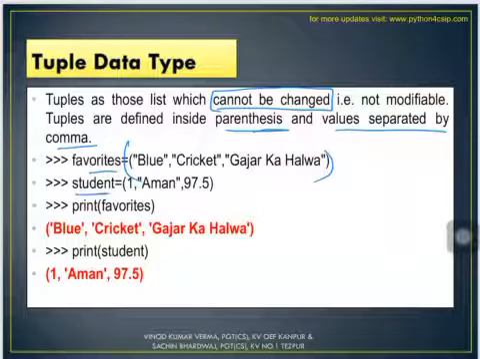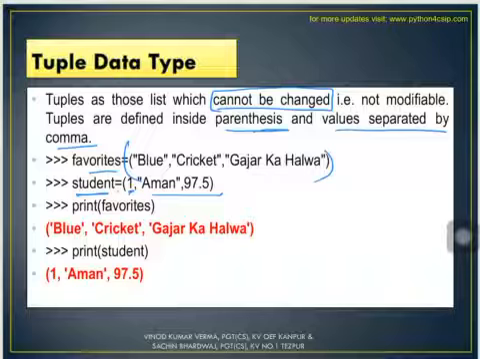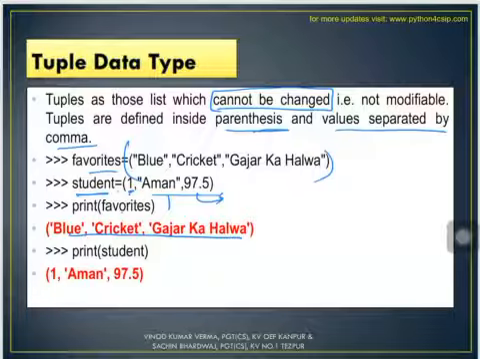Next example, student is equal to 1. See, here again we have a mixed data type, we have heterogeneous data. It is not compulsory that we are having only homogeneous data, we may have heterogeneous data as well in case of tuple. So 1 is numeric, Amar is string, and 97.5 is a float type of data. So if I print favorites, it will be showing me all the values of the tuple favorites, and if I print student, it will print me